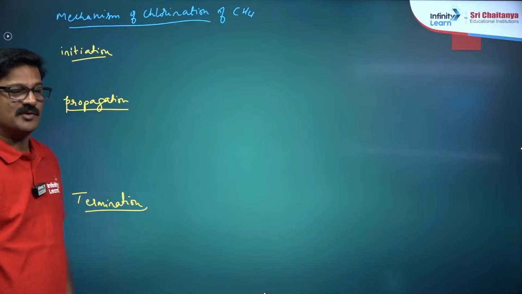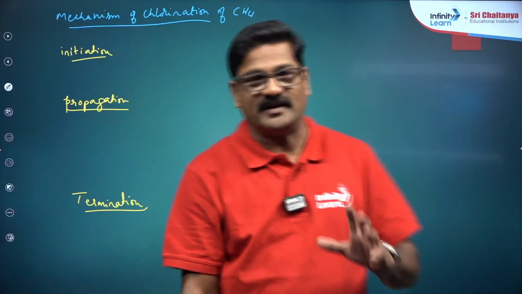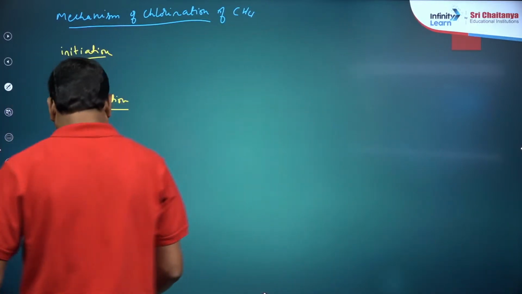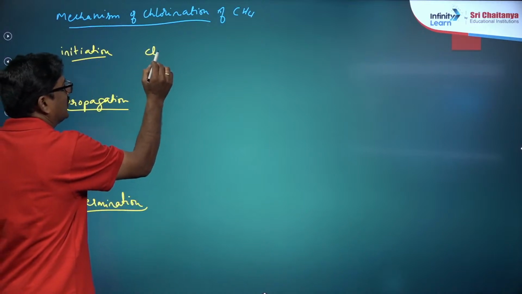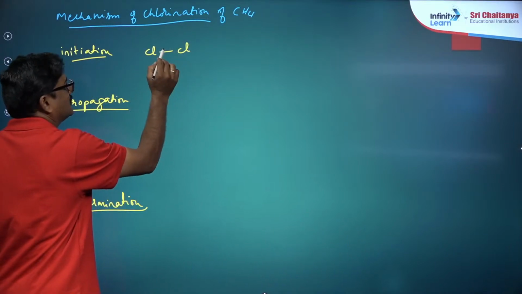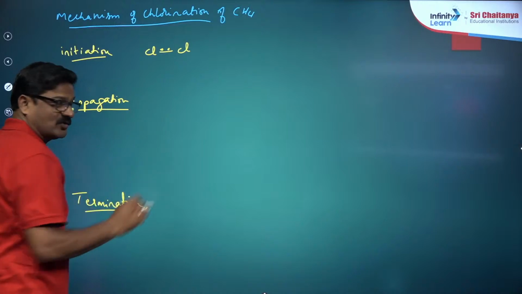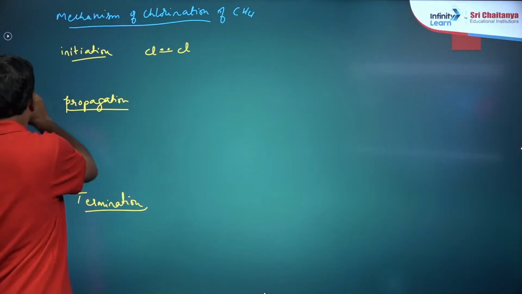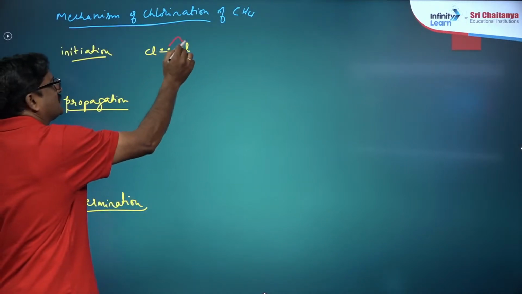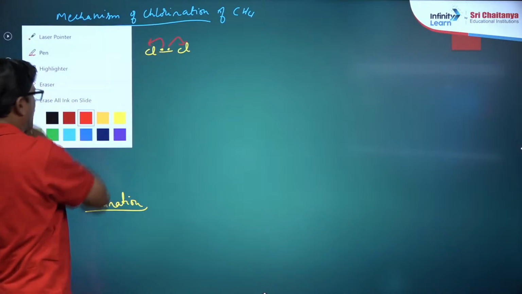So let us discuss what initiation is. In the presence of light, the chlorine is going to provide its free radicals. So between chlorine and chlorine there is a single bond, a pair of electrons being shared, and this electron pair is going to be broken by homolysis in the presence of light.